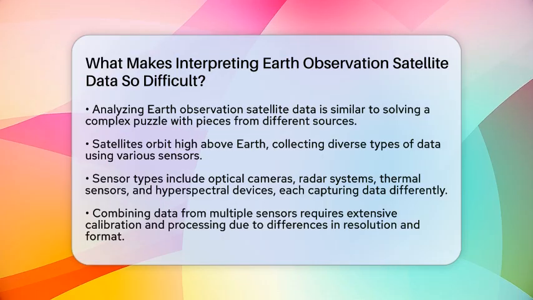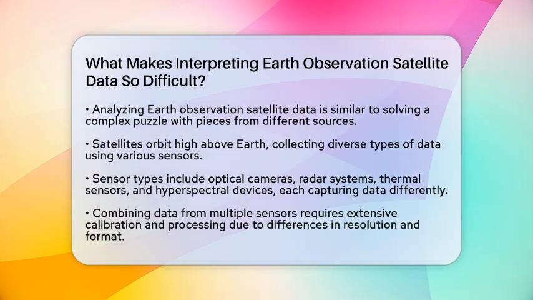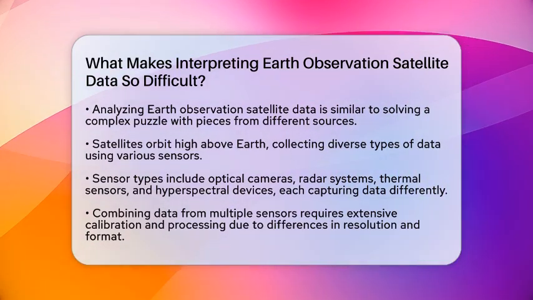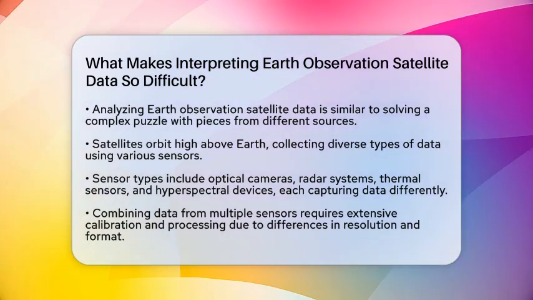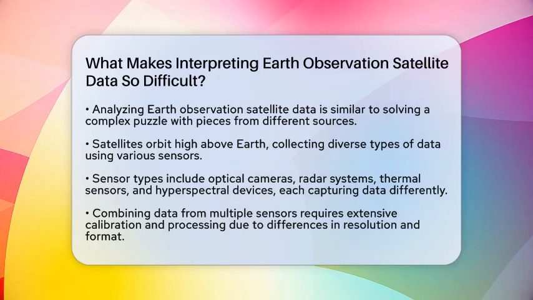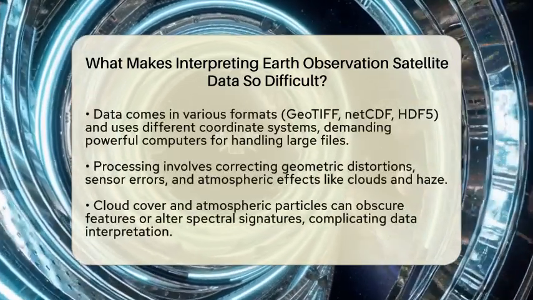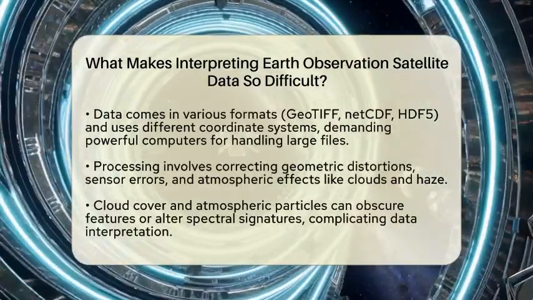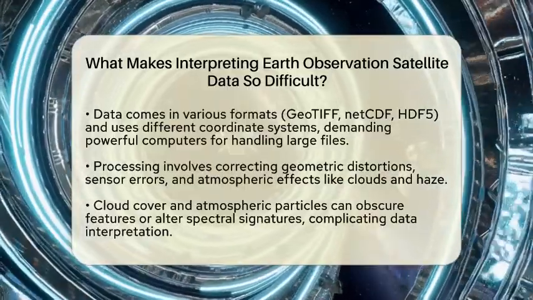Because each sensor type has its own resolution, data format, and way of capturing information, combining all these sources takes a lot of work. For example, optical images might have a resolution of less than 1 meter, while radar images could be several meters. Making these different data types work together requires complex calibration and processing.